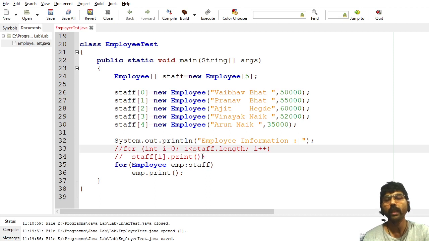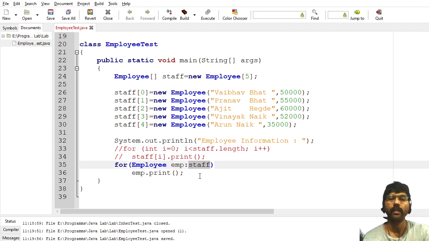The similar statement can be written in the new version. What this for loop will do is a little bit changed here. First, I have created an employee reference called EMP, and this is a collection. In between, I have to write a colon: EMP colon staff.